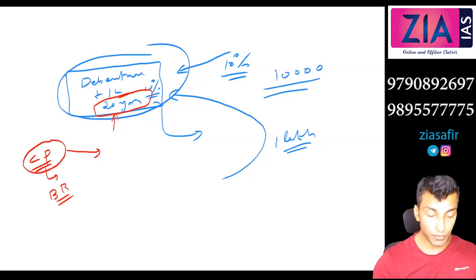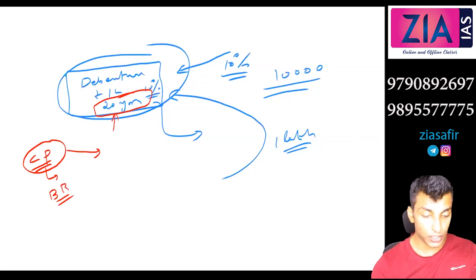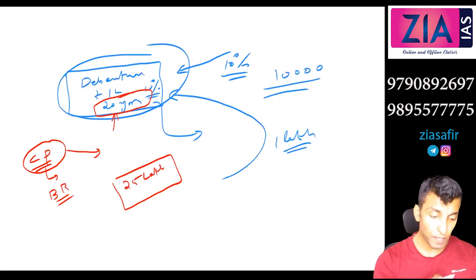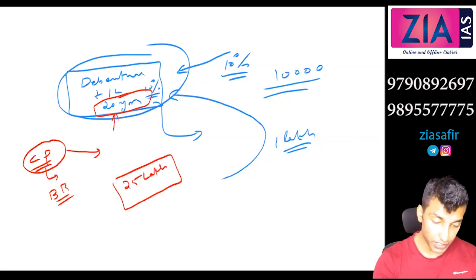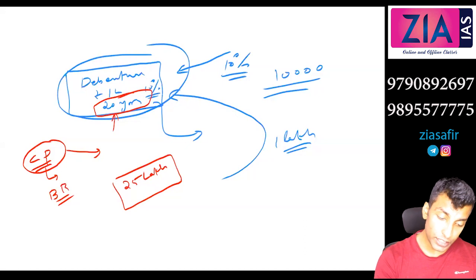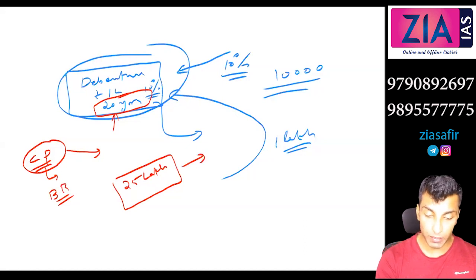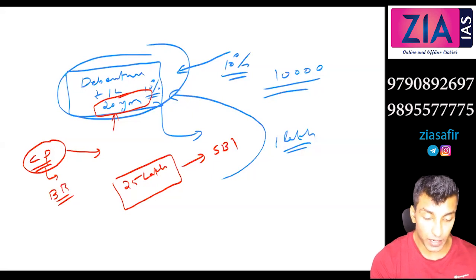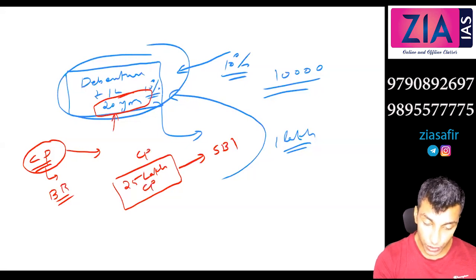When I explained first class securities, I told you commercial paper is a first class security. First class security means the security which is issued by high net worth companies, private companies, high net worth corporates. So it will be like this, let's say 25 lakh. This is a commercial paper. It will be issued to, let's say, Bank SBI, and it will be issued at a discounted price. So the 25 lakh commercial paper is issued to SBI.